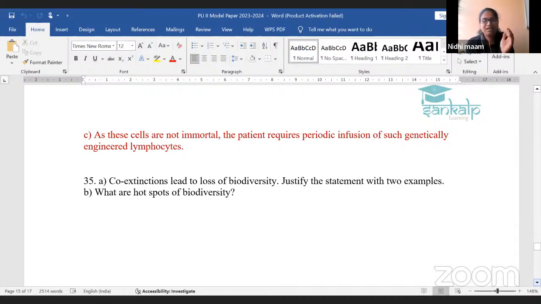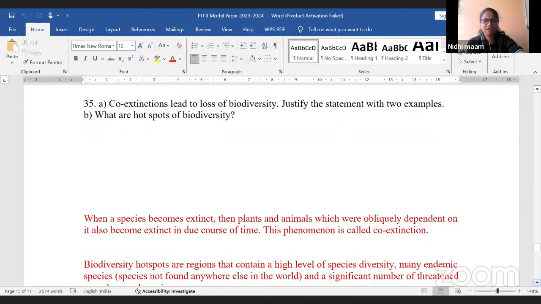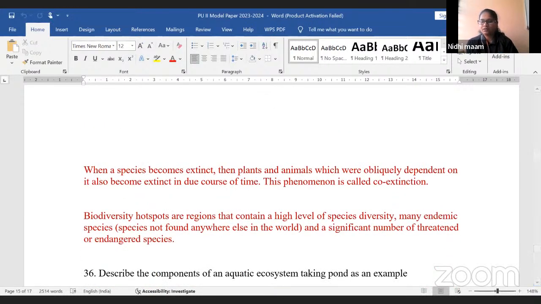First, you have to define what you mean by co-extinction. Then you have to explain the examples, briefly. Then, what are hotspots of biodiversity? Fine. Vinushri, can you read the answer, please?